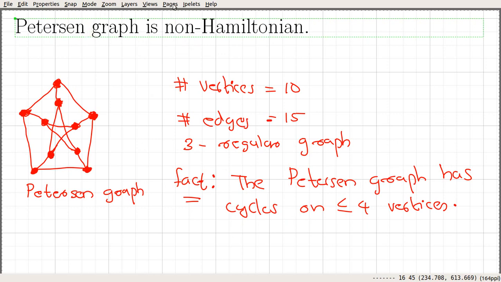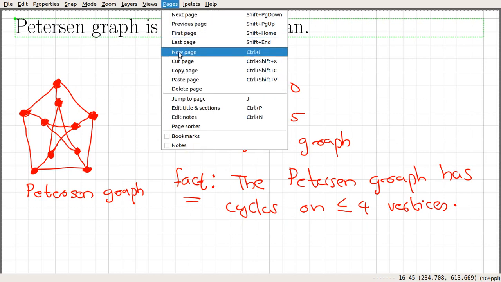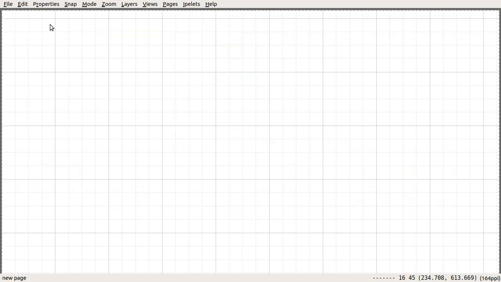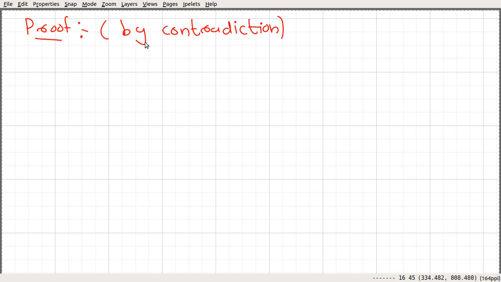So the proof is by contradiction. Assume that the Petersen graph is Hamiltonian, and we arrive at a contradiction.